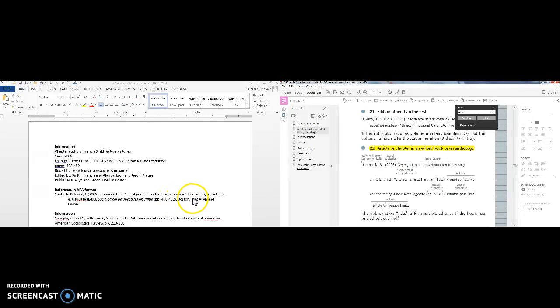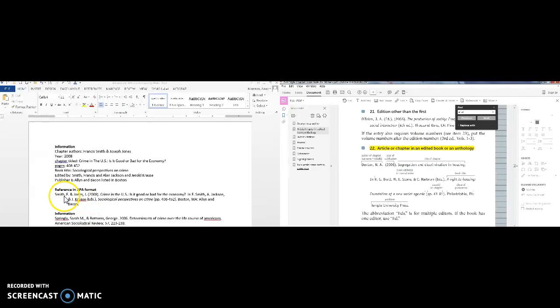Boston is the city, and MA is the 2-digit postal code for Massachusetts. When I got the original information, it just said Boston. But Boston is a very common place where things are published, and so we know that's Boston, Massachusetts. And then the publisher is Allen and Bacon right here.